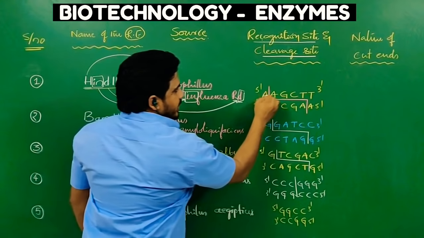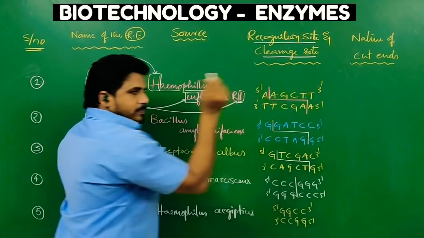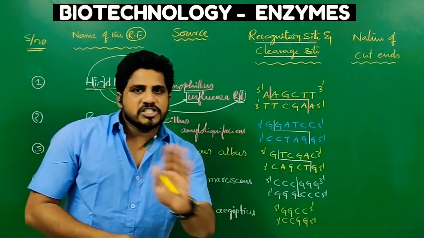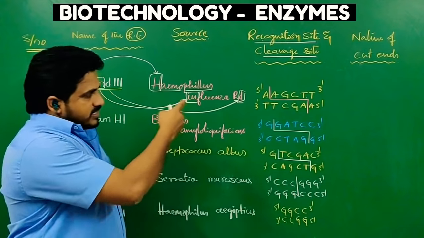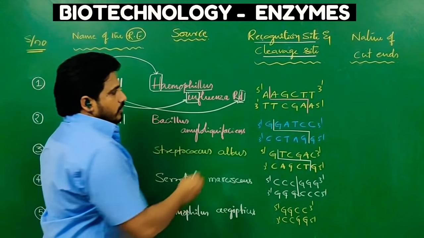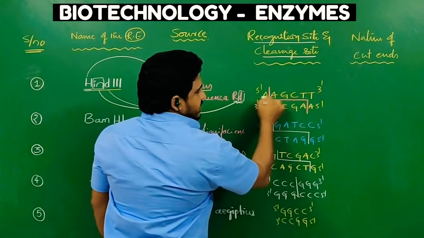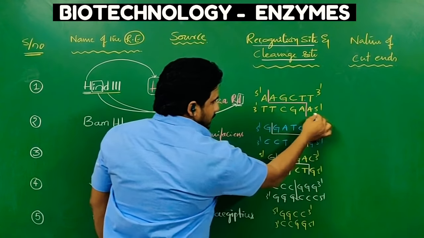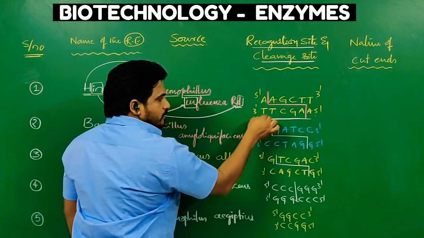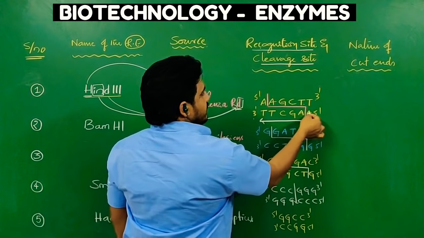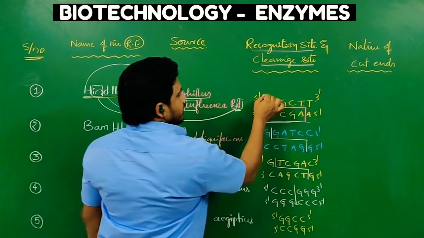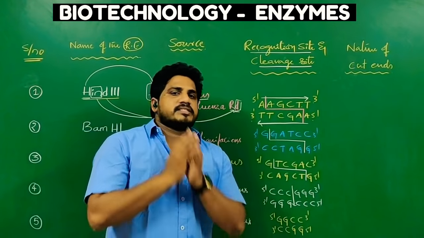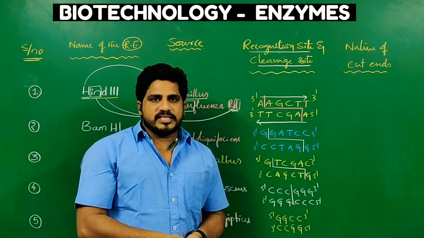The recognition site is AAGCTT. Is that a palindromic sequence? Obviously. If it is not a palindromic sequence, the restriction endonuclease cannot identify it. Let us see whether it is palindromic or not. From 5' to 3', you just read AAGCTT. Again from 5' to 3' in the other direction it reads the same, AAGCTT. If the reading pattern of the nucleotide sequence is the same in both directions, then that is a palindromic sequence.